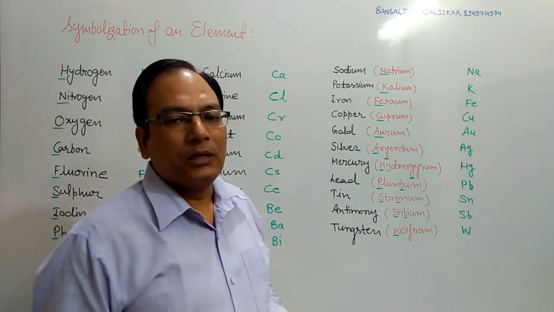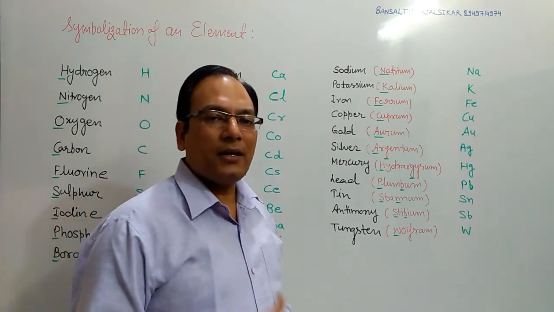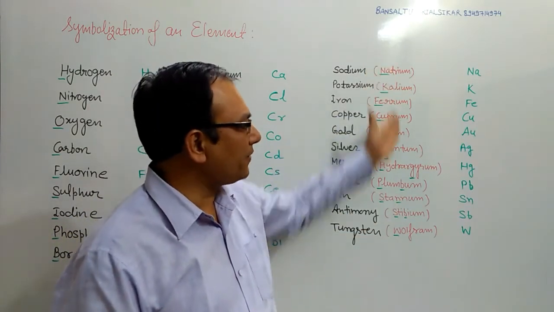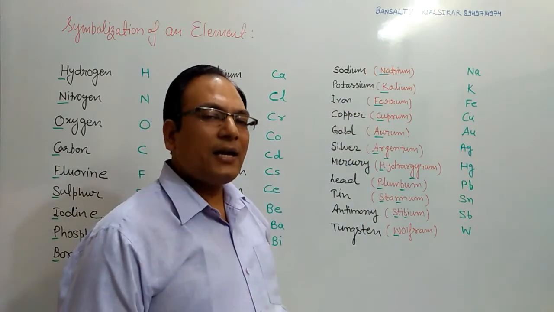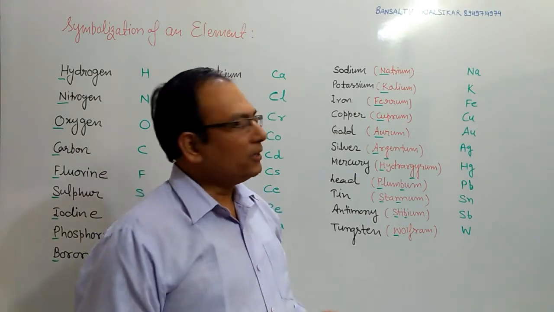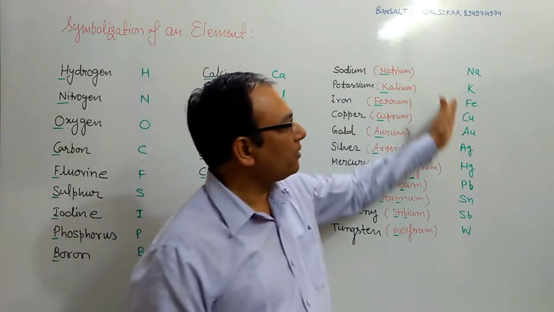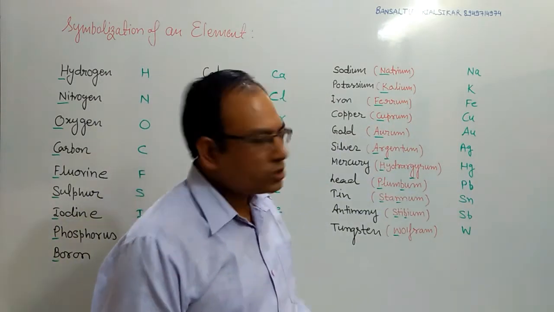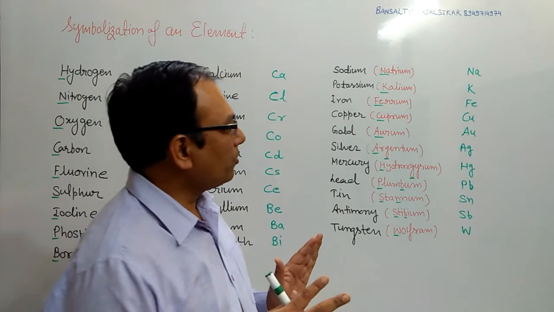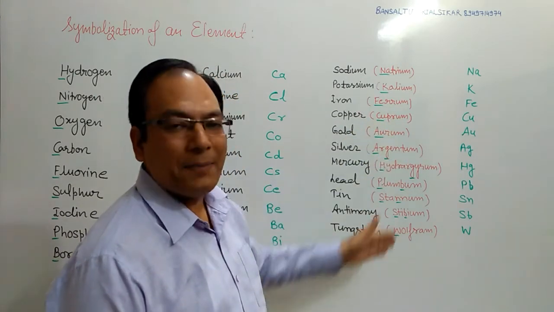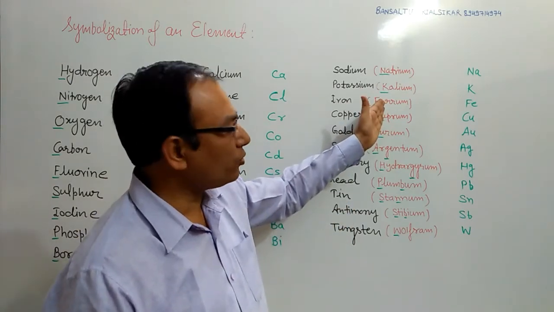Why is this happening? It is because when these elements were discovered, their names were given in the Latin language. Since the Latin language is not popular, their names were changed into their English names, but their symbols remained popular. So the symbols are used as they were, but the names have changed. So be careful about these types of elements. These are 11 elements for which you also have to learn the Latin names.